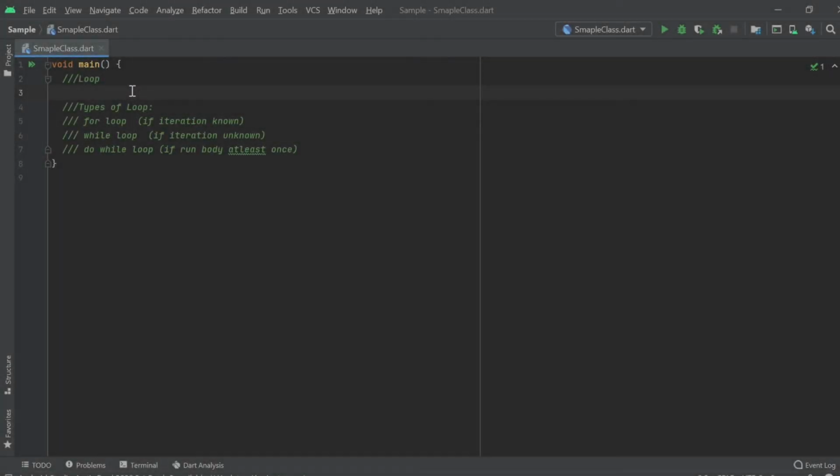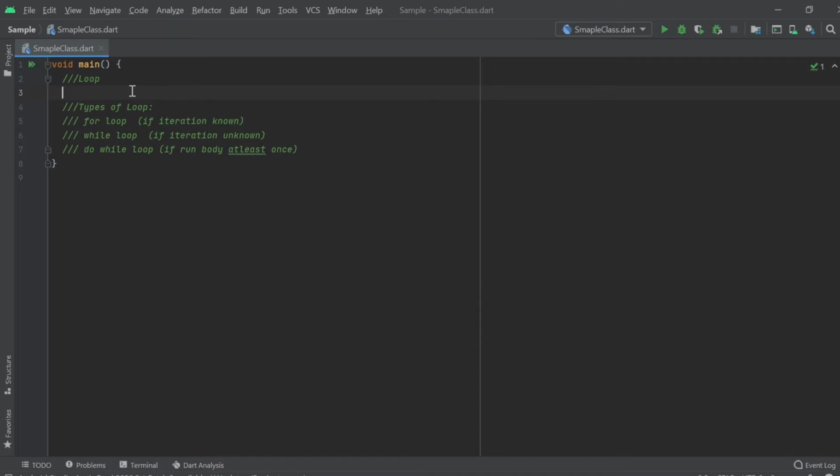From now we are starting the concept of loop. A loop simply means if we want to repeat anything, this is the loop. Repeating of anything is loop. When the thing is repeating, we use loop. In this video, we will discuss the introduction of the loop and go through all the types of loop, but we will discuss each type of loop in a separate video.